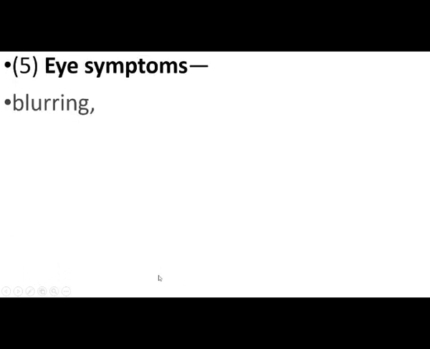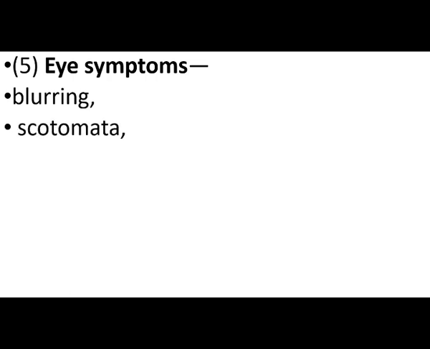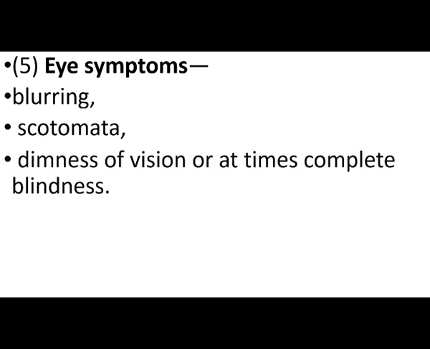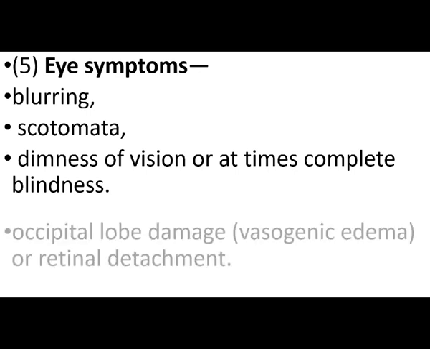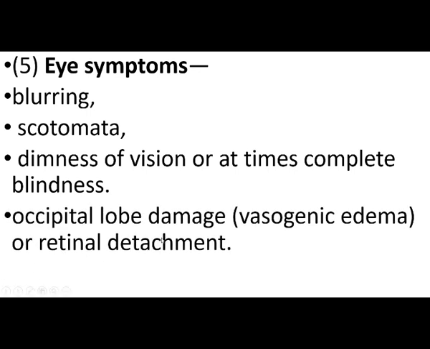Then eye symptoms are blurring, scotomata, diminished vision, or at times complete blindness, due to occipital lobe damage or retinal detachment.